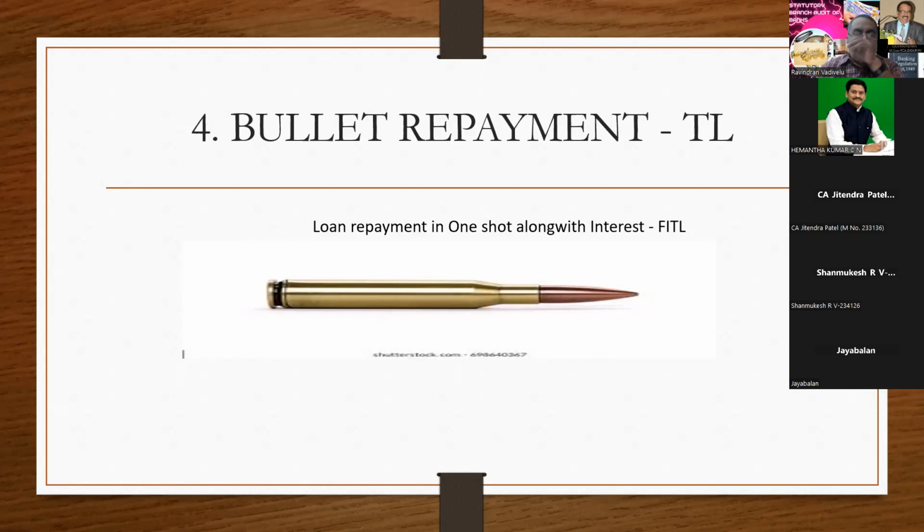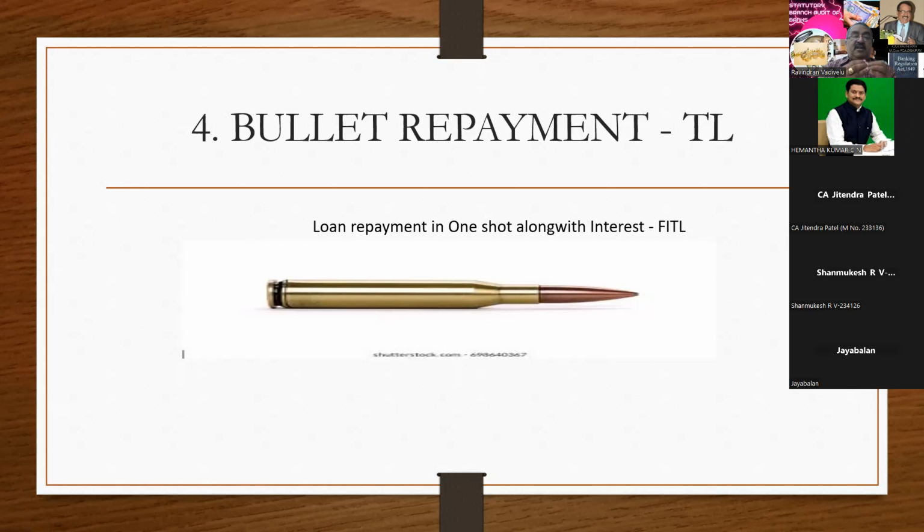This is one. And regarding jewel loan, one very important thing: normally the party pays only the interest and they renew the jewel loan. If it is renewed by way of payment of cash, then that has to be treated as a genuine transaction. And if the renewal is done by way of transfer, that account has to be treated as NPA.